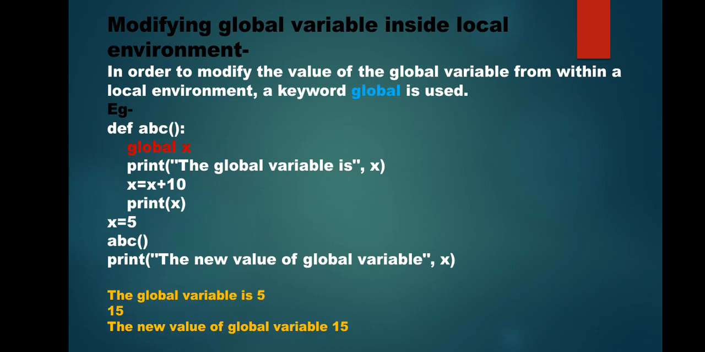Wherever you mention x, it will refer to the global variable. So now when you run this program, the first statement gives this output 5. That means it is using the global variable value. After that, you have modified the value of the global variable. You have incremented it by 10. Now the resultant value is 15. See, you have modified the value of the global variable from inside the function.